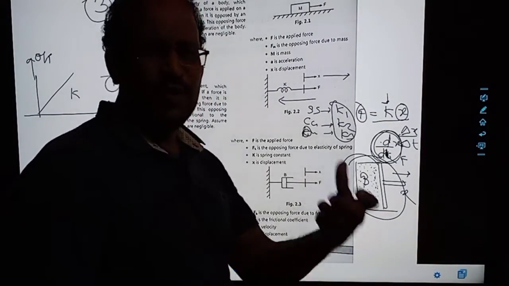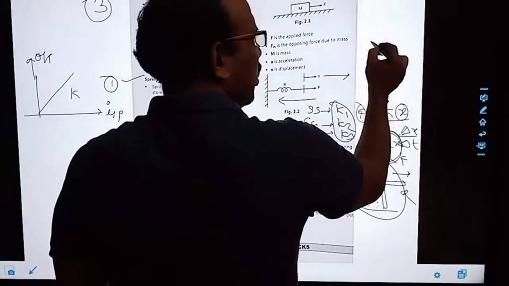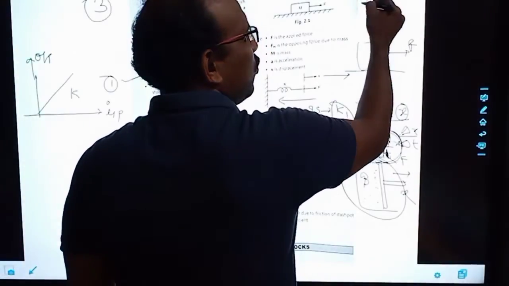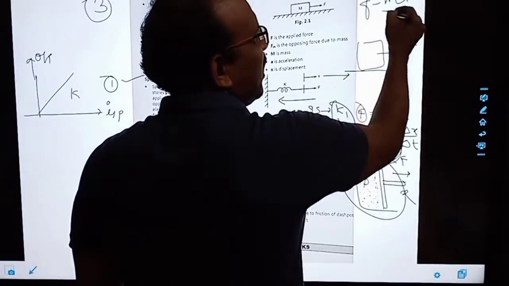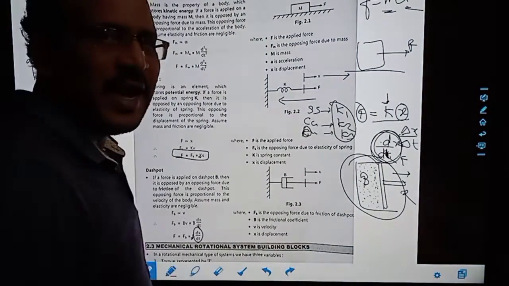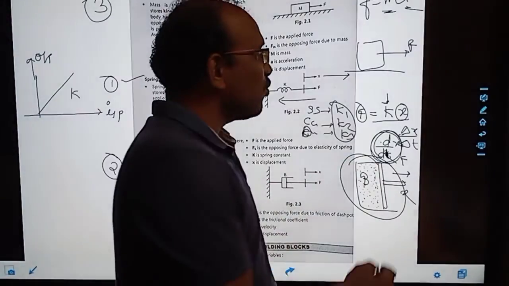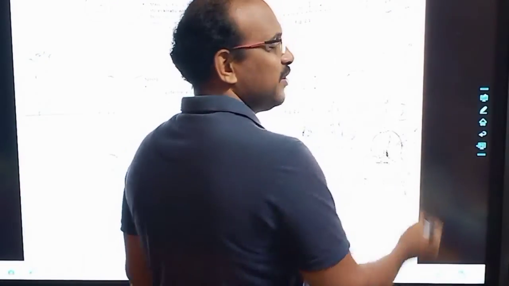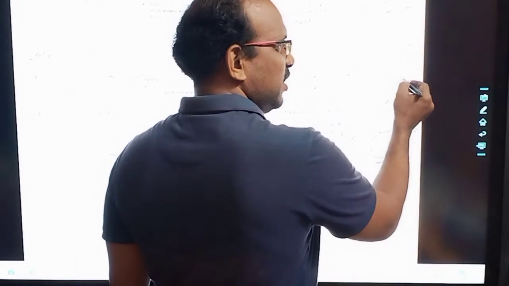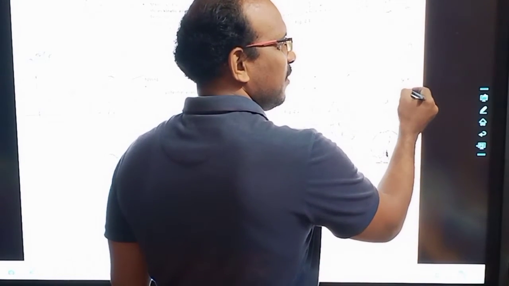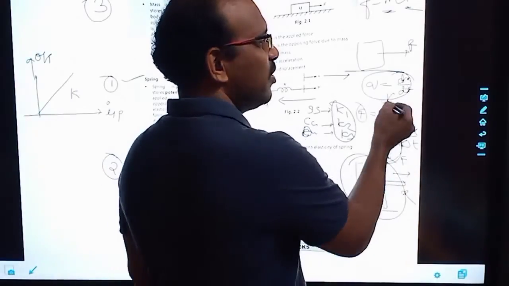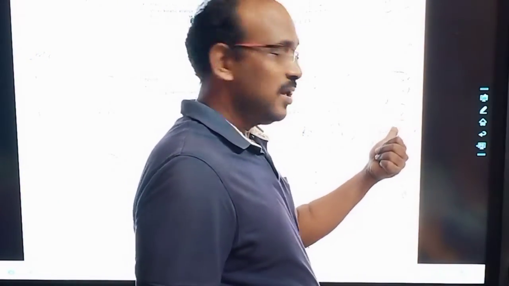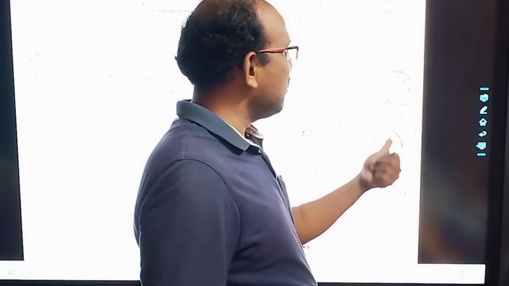Mass. So whenever you want to move the object, suppose this is the object, you want to apply force, and you know force equals ma, mass into acceleration. Correct? This derivative is always called velocity. Velocity is the change in distance over time. So this is also called velocity. This is linear. This is also called velocity.